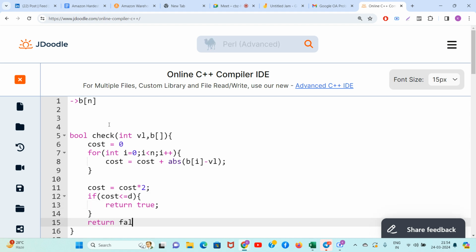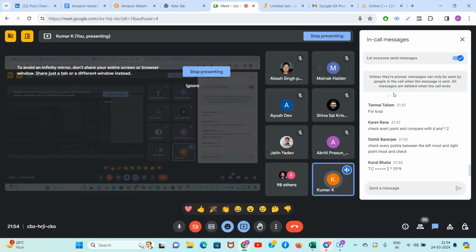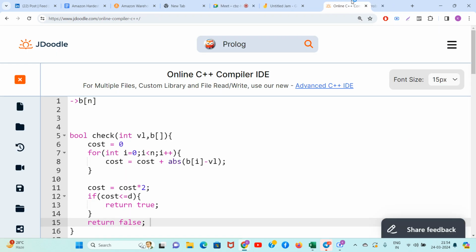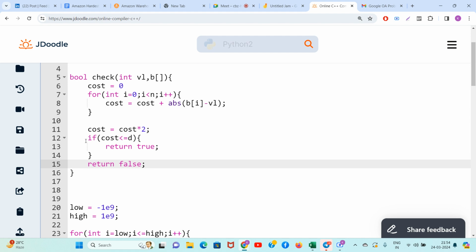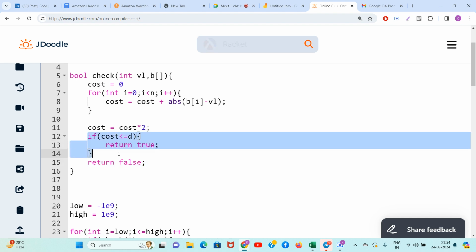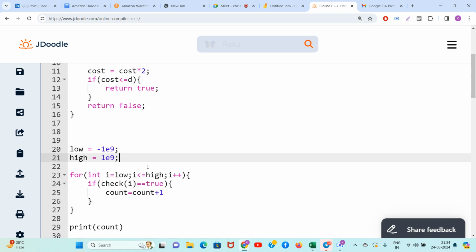Or else, guys, see, failure in life is guaranteed. Failure in life is always guaranteed, unless you work hard and become a true Kumar ke student, only then your life will return true. Or else your life is going to return false. So if the cost is less than or equal to D, the work is done cheaply, so it is valid. Otherwise, you get out of here.